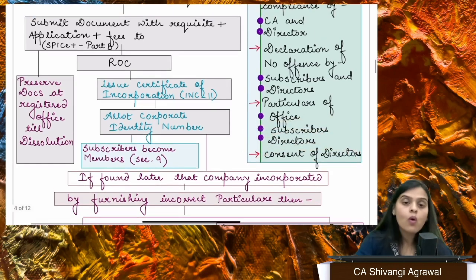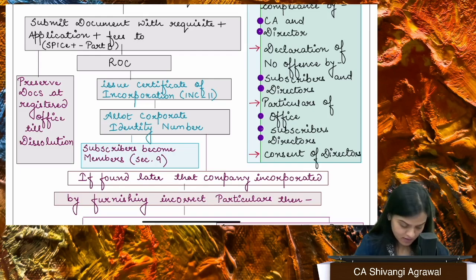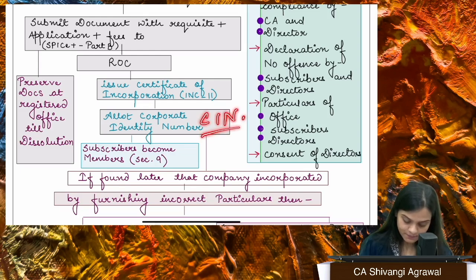Okay, so all these documents are going to be compiled and attached in SPICe+ Part B, and thereafter you are going to submit it to ROC. You have to preserve all these documents till dissolution. ROC will issue you a certificate of incorporation in INC 11 and allot you a corporate identity number, that is CIN. Fine.